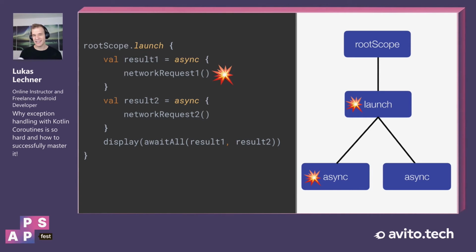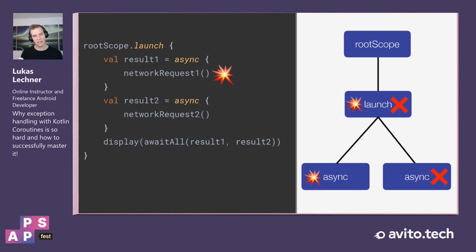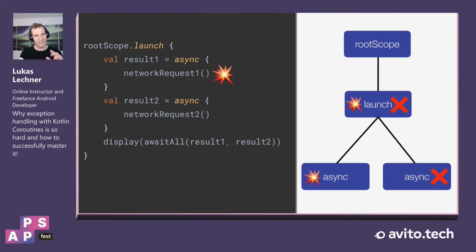This means that this root coroutine also fails, and this means that it cancels itself and also the other async coroutine. So in this case, as soon as one network request fails, the other one is also cancelled and the user sees the error message immediately. And we are also not wasting device resources because the other coroutine is cancelled immediately. So this code works properly.